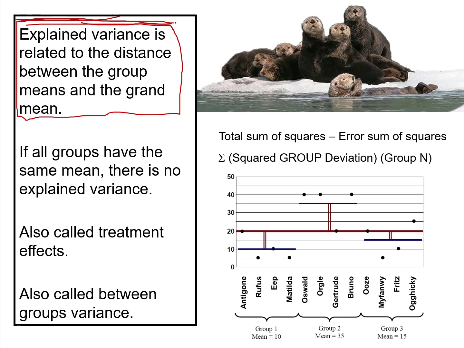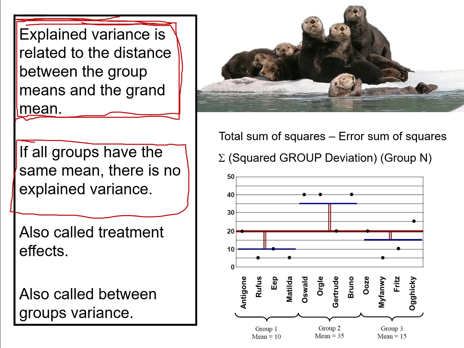The more distance there is between group means and the grand mean, the more there are differences between groups, which means we have a larger effect. If all groups have the same mean, then there are no differences between groups, and they would all share the same mean, which is the same as the grand mean.